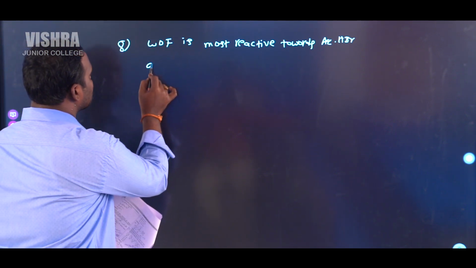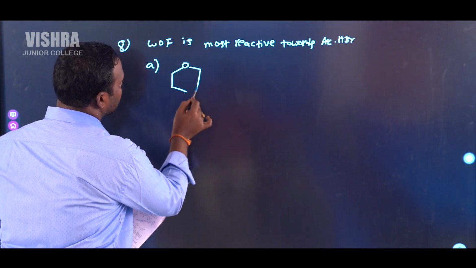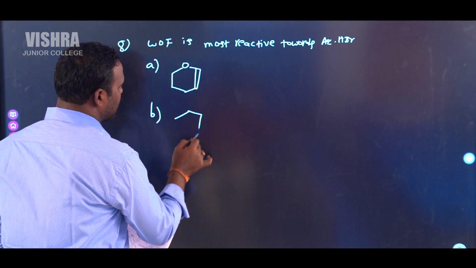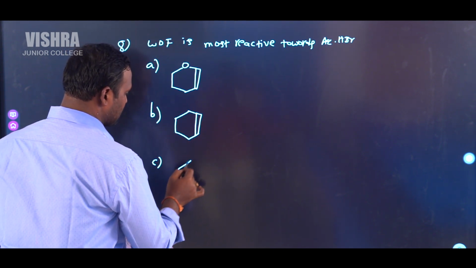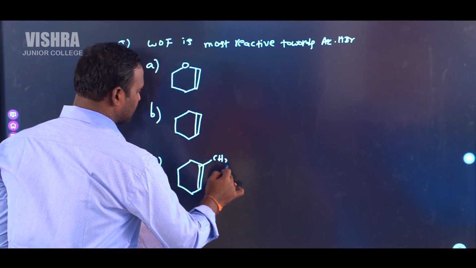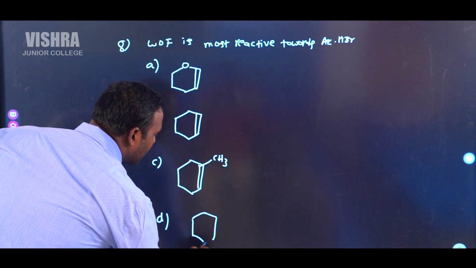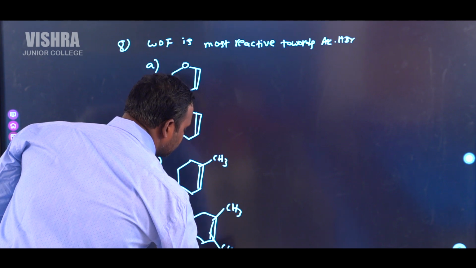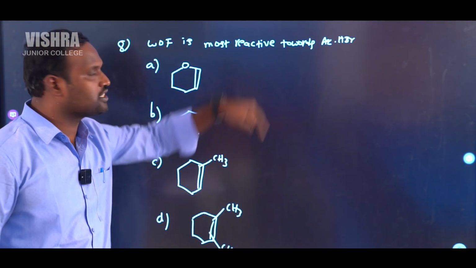First option is like this. Second compound is cyclohexene. Third compound is methyl cyclohexene. Fourth option is 1,2-dimethyl cyclohexene. Which compound is more reactive towards aqueous HBr in this case?